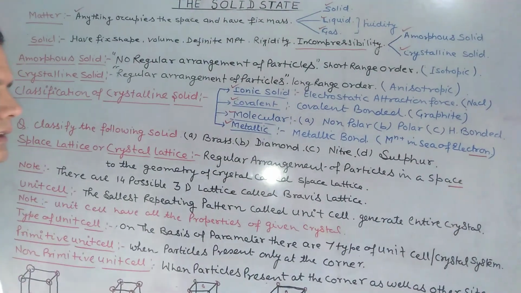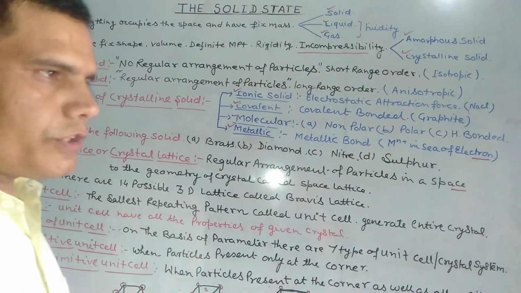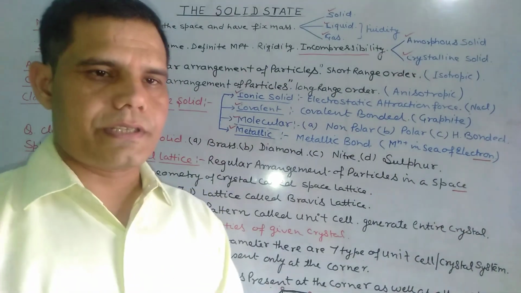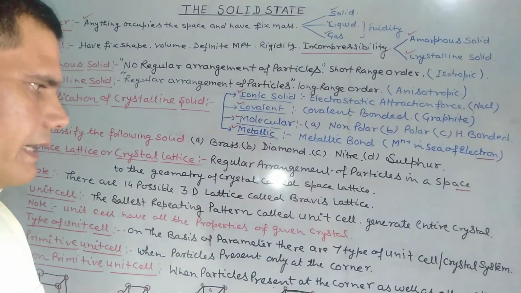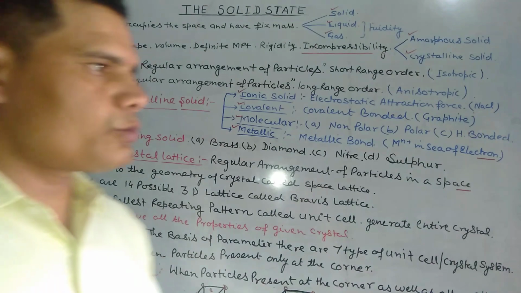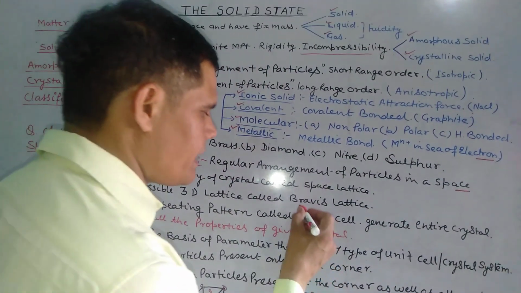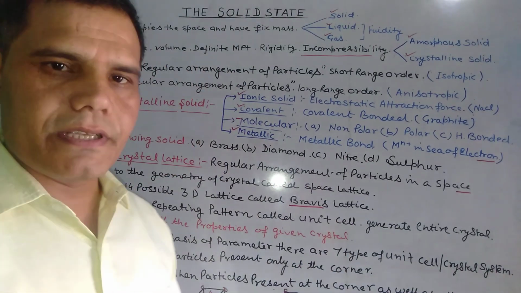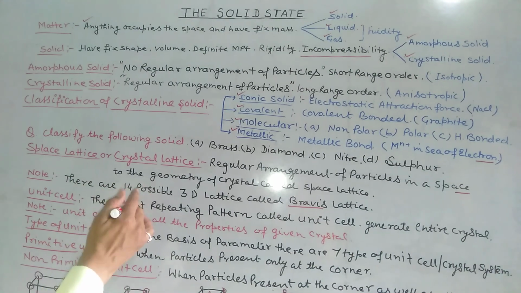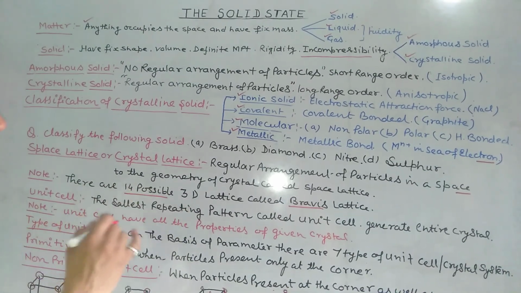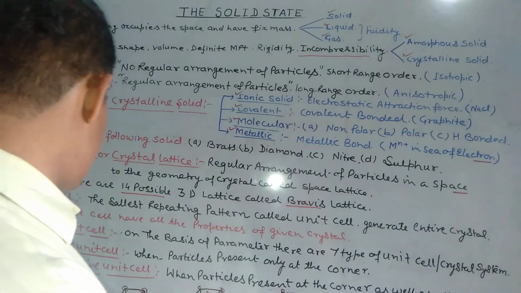It means the regular arrangement of particles in a given space which shows the geometry of the crystal is known as space lattice, and because it was provided by the scientist Bravais, it is also called Bravais lattice. We know that there are 14 possible three-dimensional lattices, called Bravais lattices.